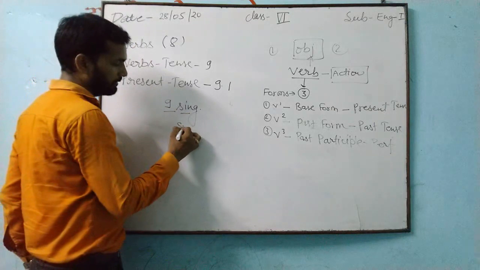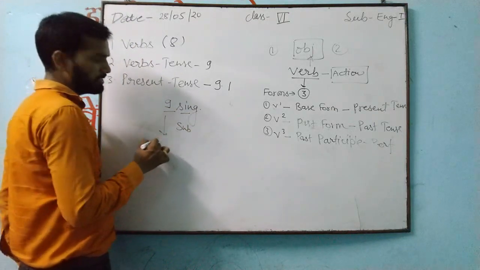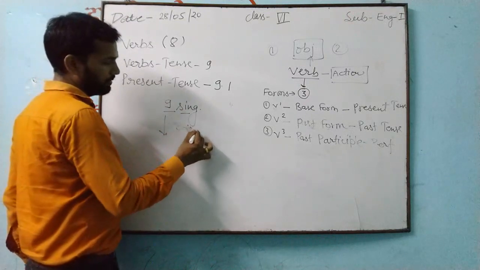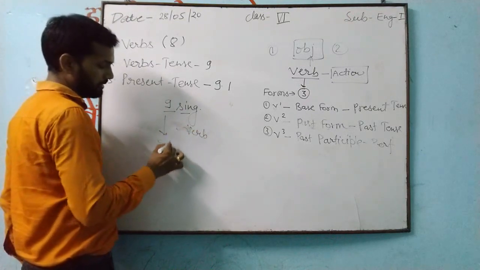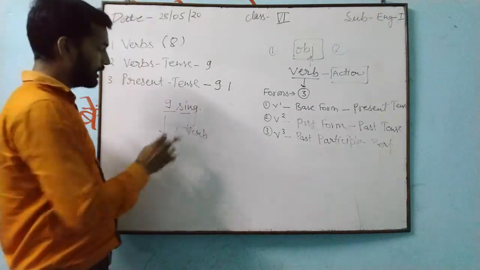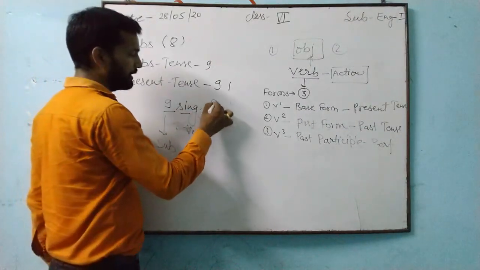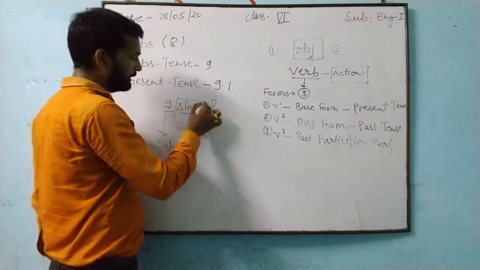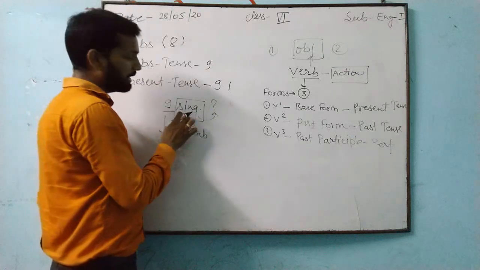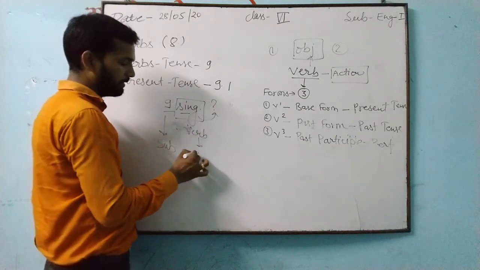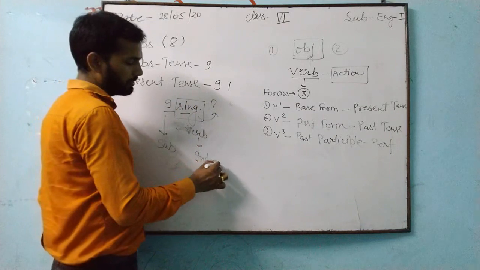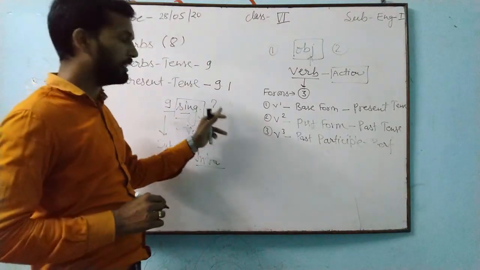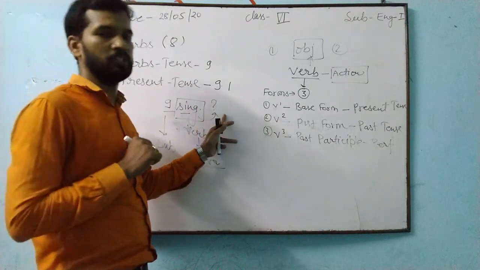This is our subject and this is our verb. After the subject you are getting something here, or you are not getting anything. So now will this verb be transitive or intransitive? This verb will be intransitive. Understand it? And after the verb, if you are getting any object, then the verb will be transitive.